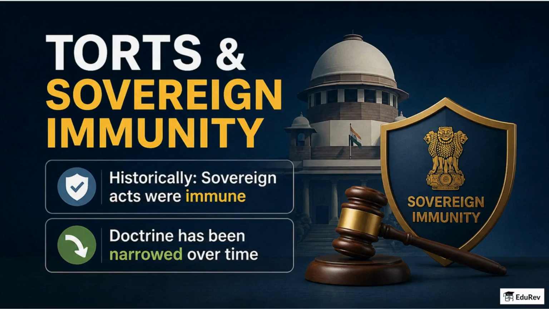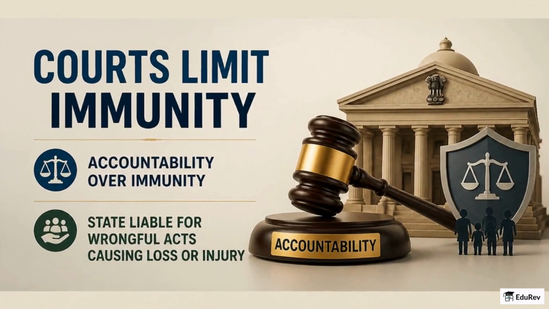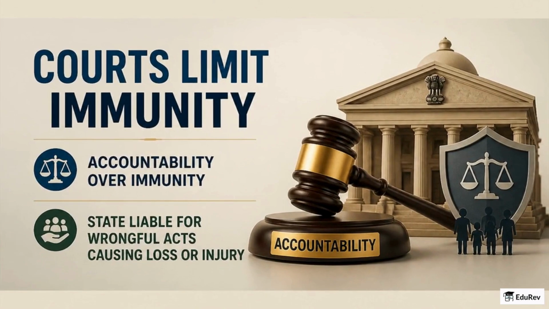What about torts and sovereign immunity? Another important exam area. Historically, the rule was that sovereign acts were immune, but this doctrine has been narrowed over time. Courts have steadily reduced the scope of immunity, emphasizing accountability, and held the state liable for wrongful acts causing loss or injury even when labeled as official.